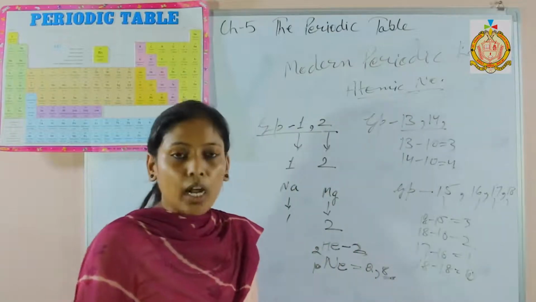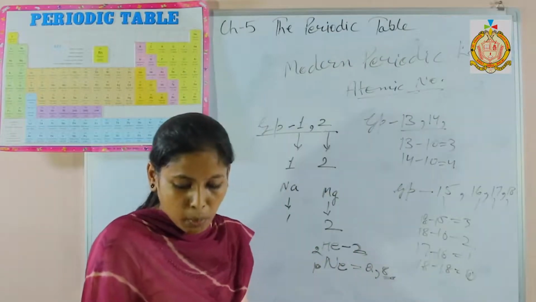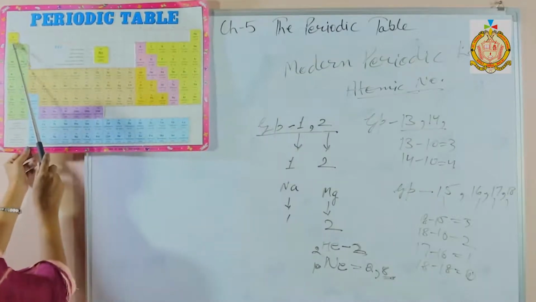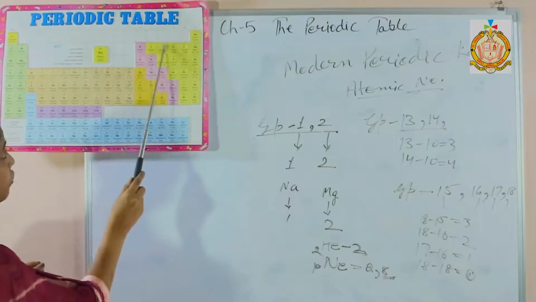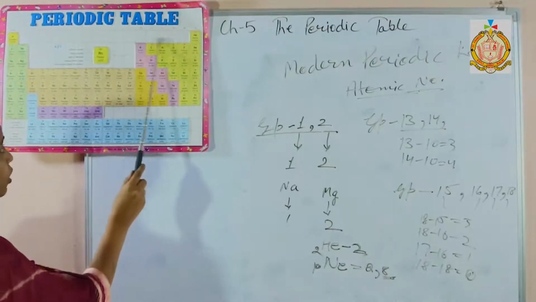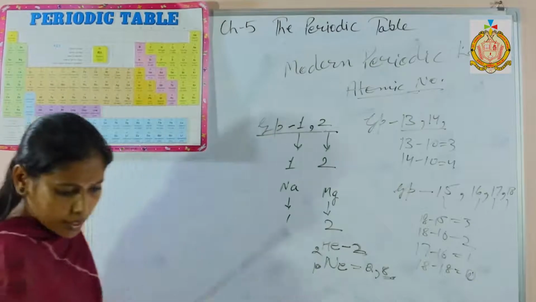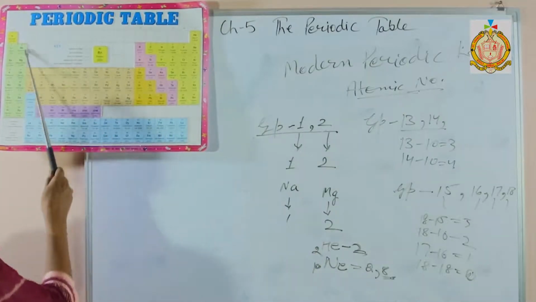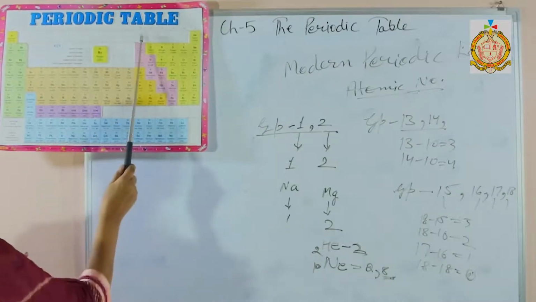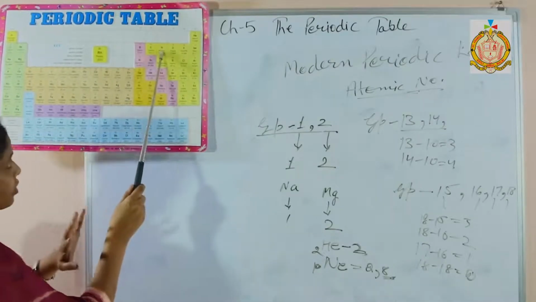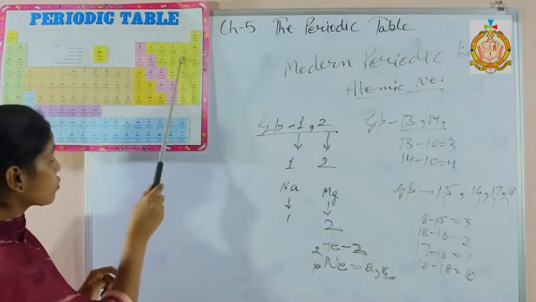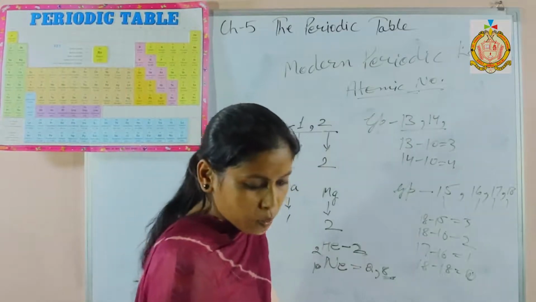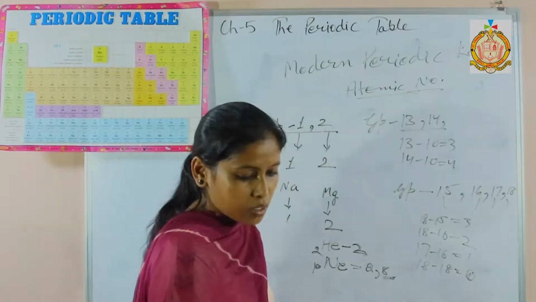Next one is types of elements. Representative elements are group 1, 2, 13, 14, 15, 16 and 17. These are called representative elements. Next one is their names. First group name is alkali metal, second alkaline earth metal, next boron family, carbon family, like this nitrogen family, oxygen family, and this one is halogens.